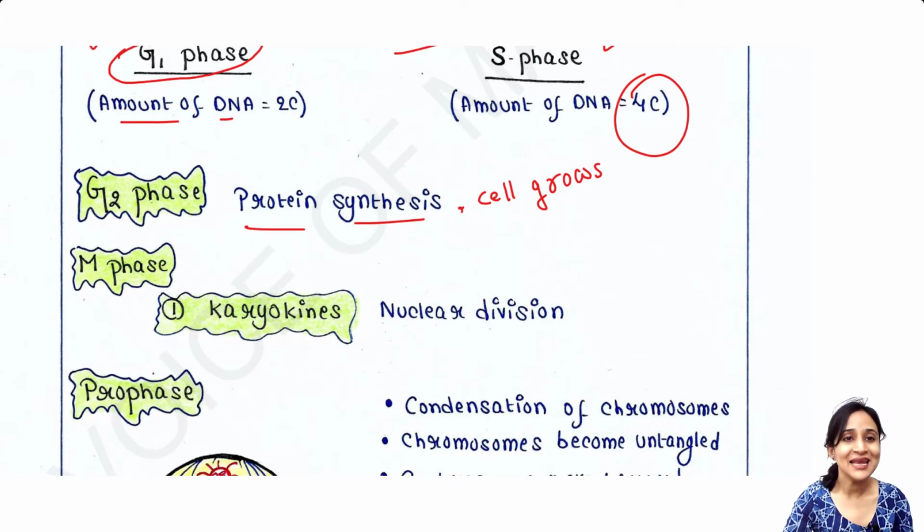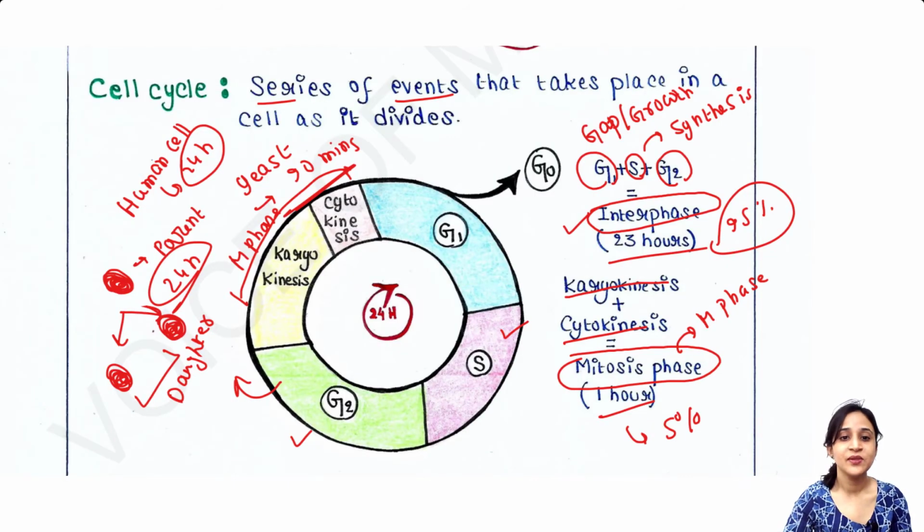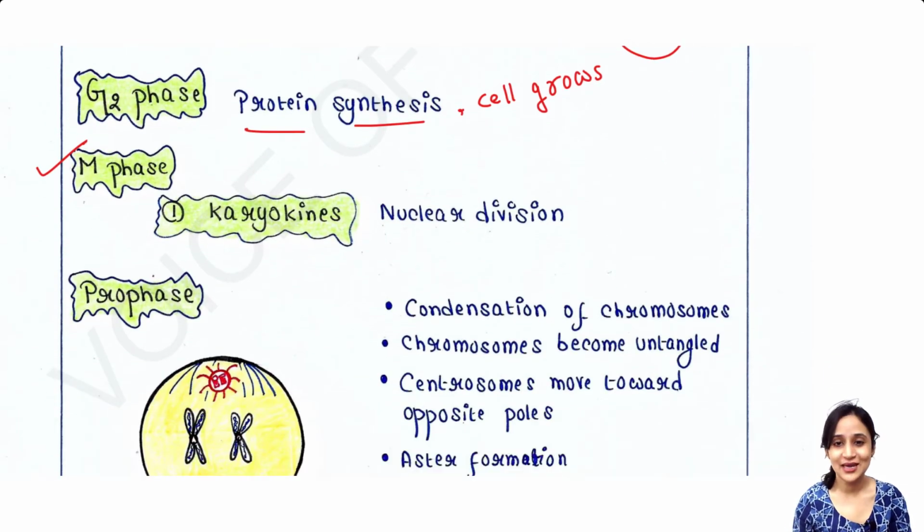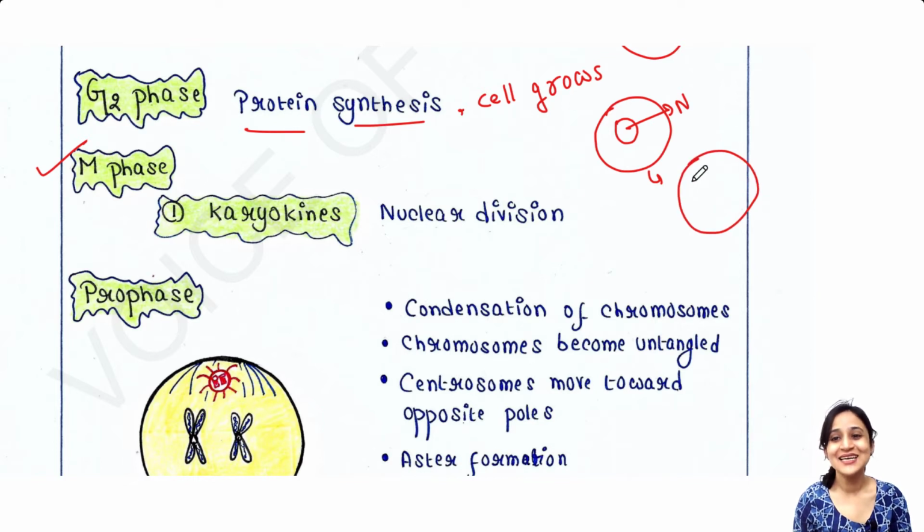Now, the main cell division or mitosis phase will occur. That is the M phase. And we have seen that M phase is divided into 2 phases. One is karyokinesis and second is cytokinesis. So karyokinesis is nothing but the division of the nucleus. That means one nucleus, suppose this is the cell and this is the nucleus. So one nucleus divides into two. So this is the nuclear division, that is karyokinesis.